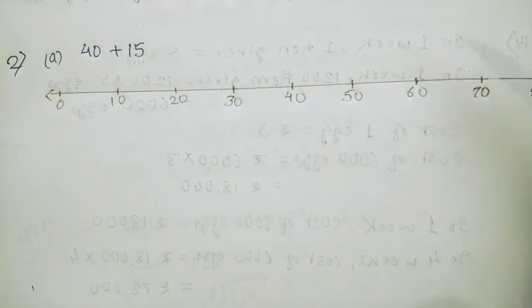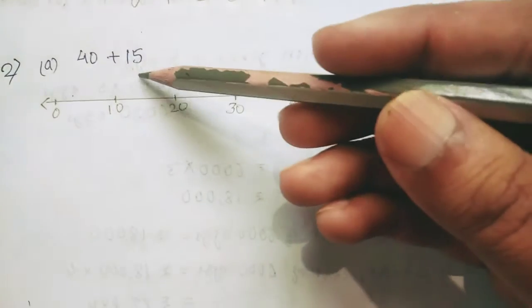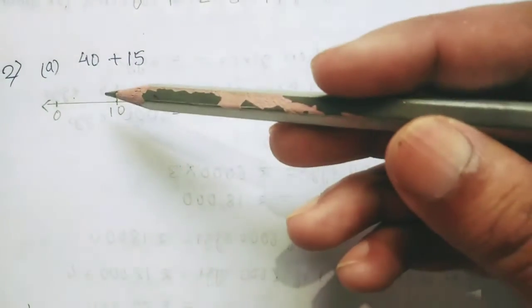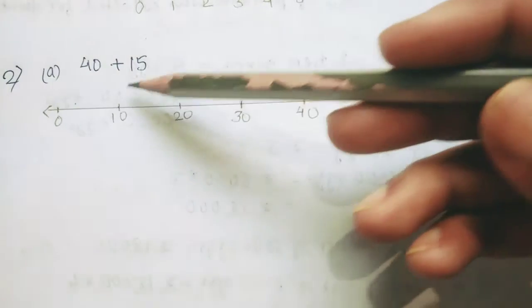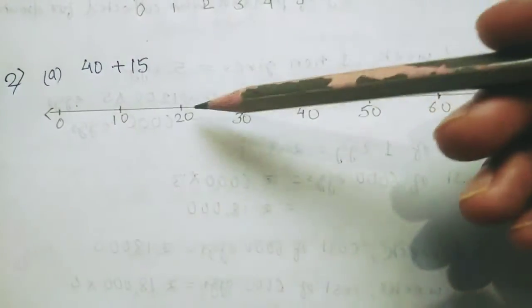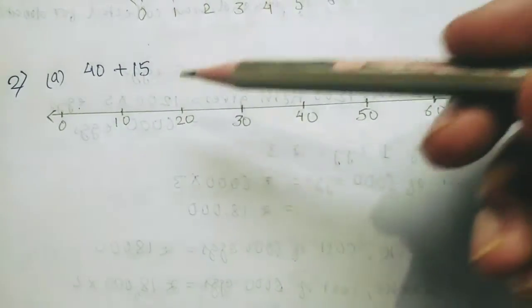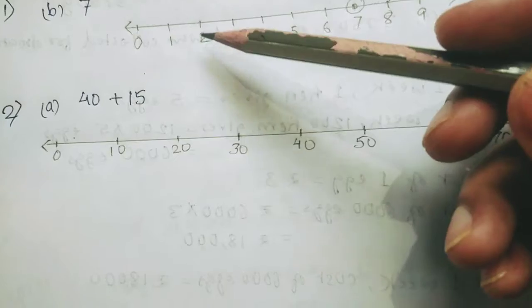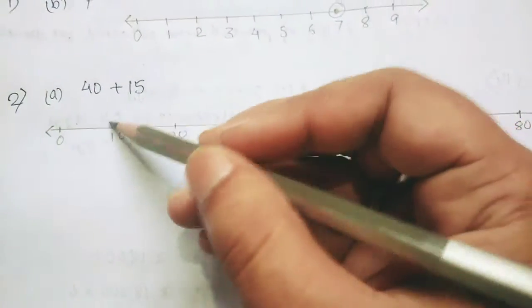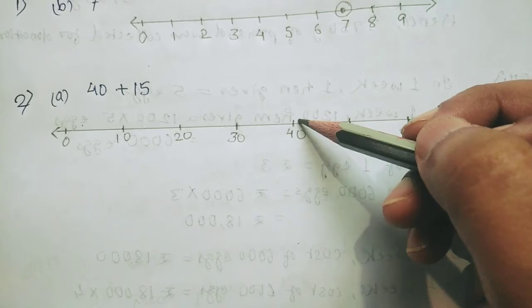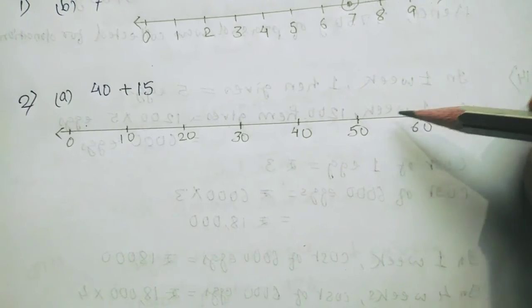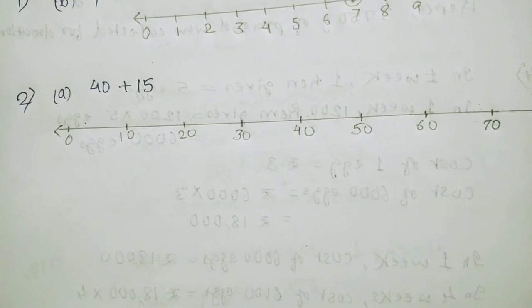Students, in question number 2, 40 plus 15, you have to add it on the number line. It would be very long, that's why I have made it in a short way. Suppose this is from 0 to 10, this is from 10 to 20, like this I have given a gap of 10 here, because if you put one point at a time, it will be very long. So first you will go from 0 to 40, then from 40 plus 15, then you will get the total 65.